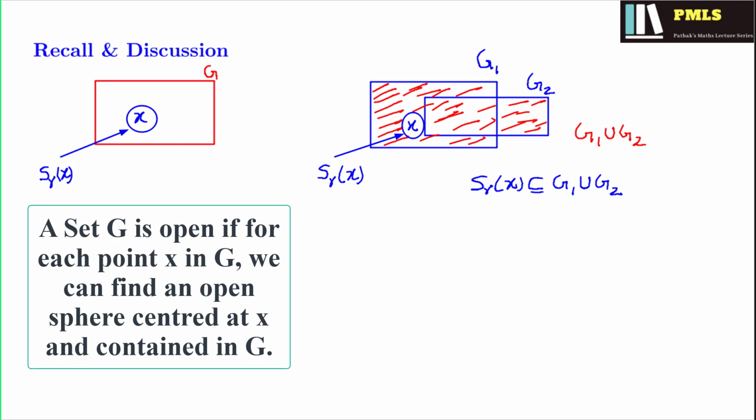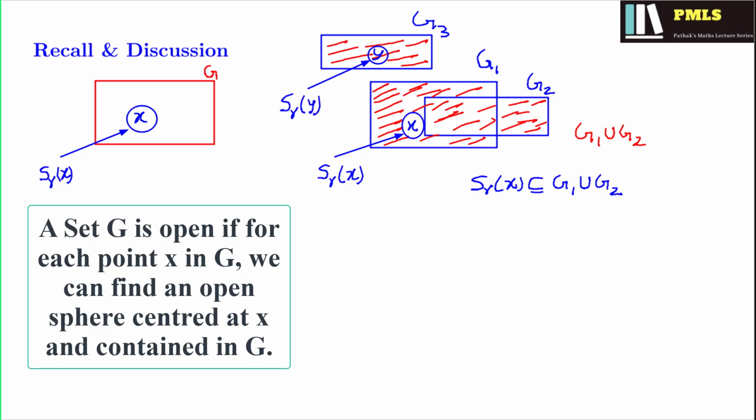Now if we add another set G3 to this scene and take the union with G3 as well, and we take any point y, then certainly y is going to be a member of at least one of G1, G2 and G3. Just for definiteness, we suppose that y is an element of G3. Then again, since G3 is open, we have an open sphere S_r(y) centered at y and contained in G3.